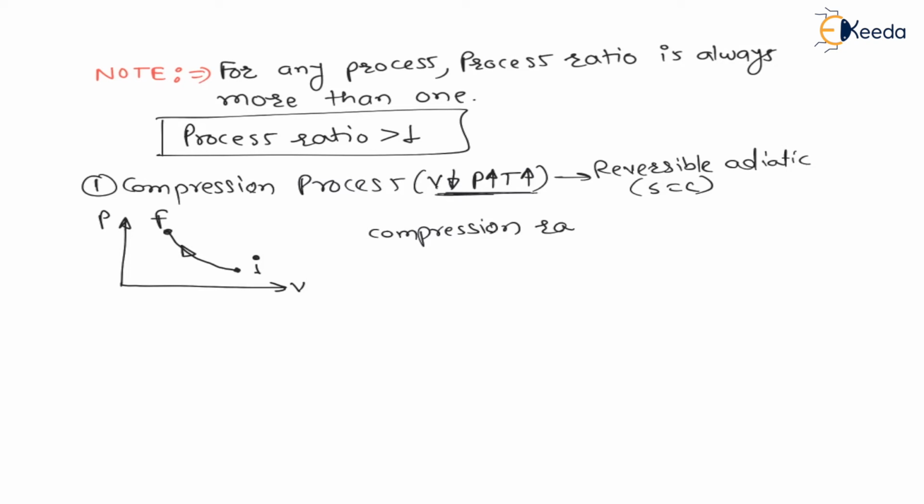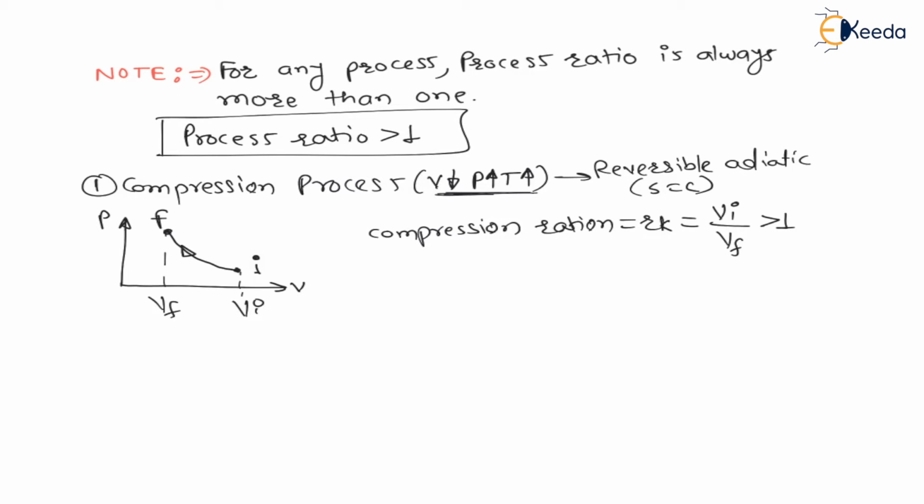Compression ratio we generally represent with RK, and it is for volume. This process ratio must be more than 1. Therefore RK is equal to initial volume divided by final volume, which is more than 1.